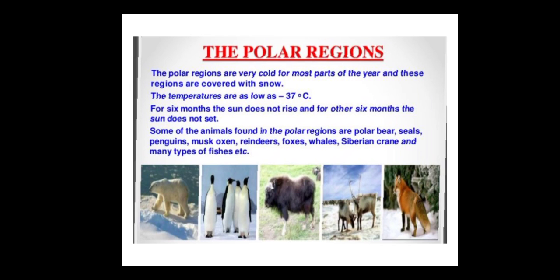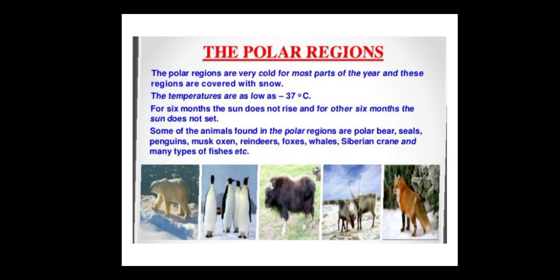Now the polar region. The polar region is where there is too much snow or too much cold. The polar regions are very cold for the most part of the year, and this region is covered with snow. The temperature is as low as minus 37 degrees. The temperature goes mostly in minus. For 6 months the sun does not rise, and other 6 months the sun does not set. In this type of condition mostly the sun does not rise, मतलब कि वहाँ सूरज उगता ही नहीं है. In other 6 months the sun does not set, और कई बार सूरज डूबता ही नहीं है.